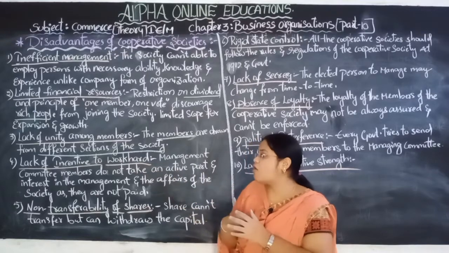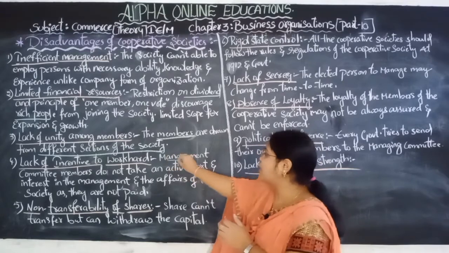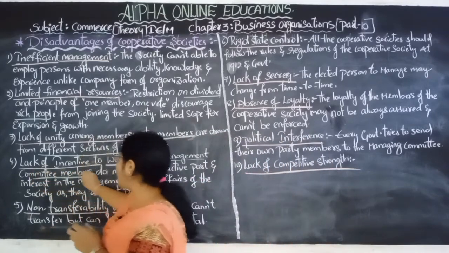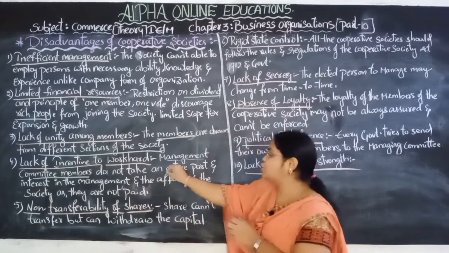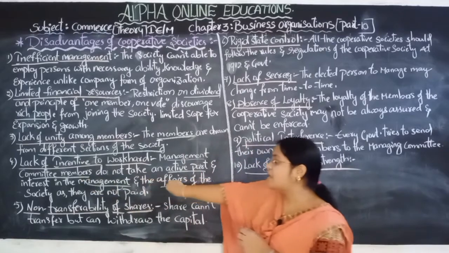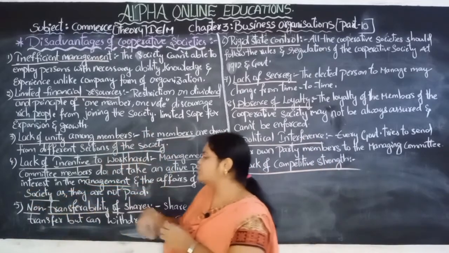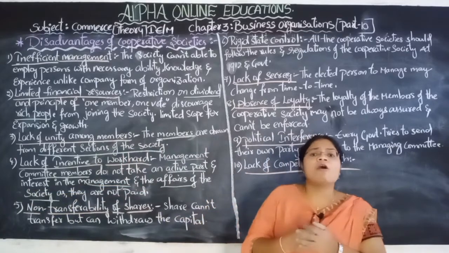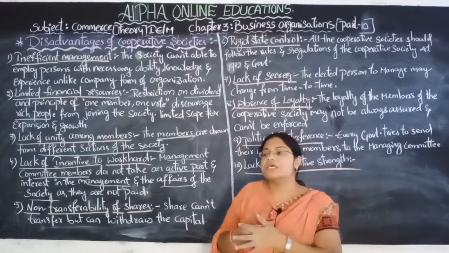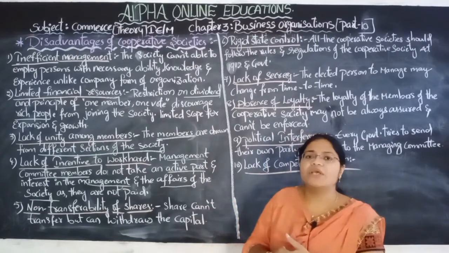Next, lack of incentives to work hard. The managing committee members do not take any active part or interest in the management and affairs of the society, because they are not paid at all. So they are not interested to look after what is going on in the business.